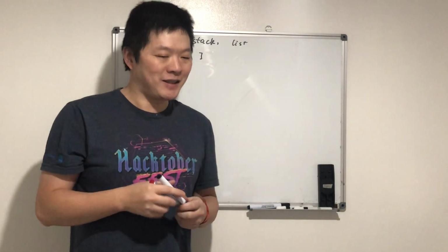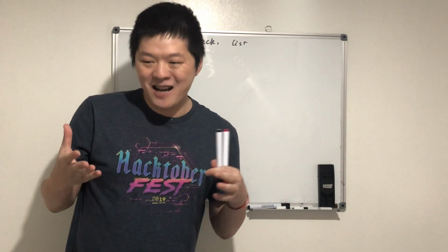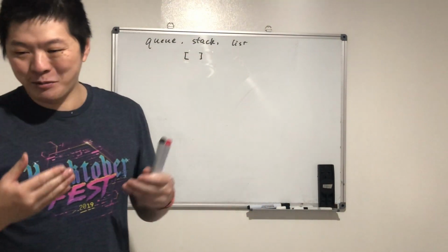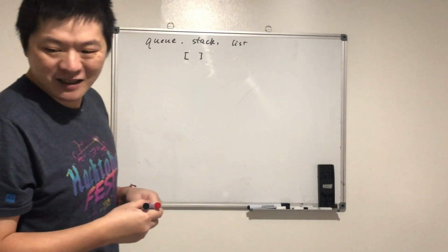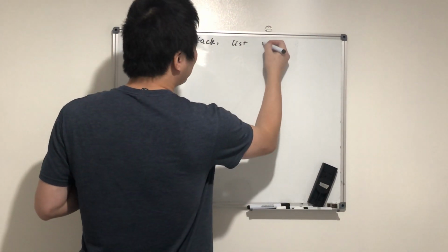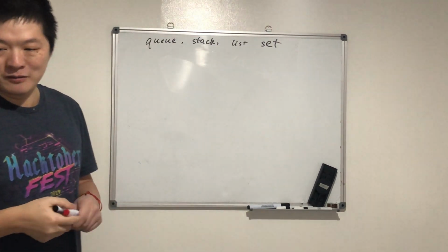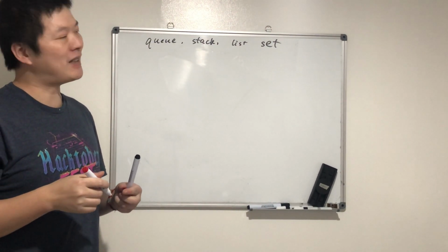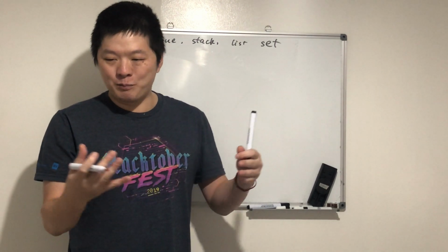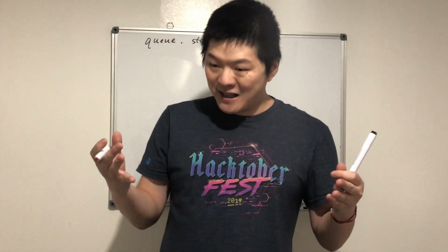So remind me, what is a data structure? It's the structure to hold data. We need to let the computer hold data, so then the computer can process the data. So we're going to add another data structure called set. Can you tell me what is a set? Okay, a set is a collection, but only with unique data.